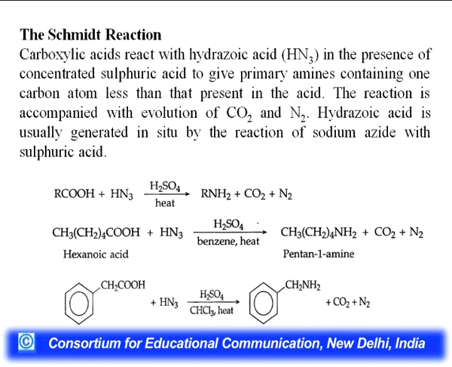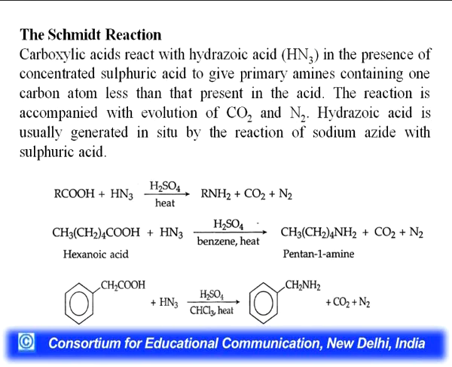Hydrazoic acid in the presence of concentrated sulfuric acid gives primary amines containing 1 carbon atom less than that present in the acid. This reaction is accompanied with the evolution of carbon dioxide and nitrogen. The hydrazoic acid is usually generated in situ by the reaction of sodium azide and sulfuric acid. There are also competitive reactions with Schmidt, Lossen and Curtius, in which product is same but starting material is different. So, we can generally see these reactions in competitions, Schmidt, Curtius and Lossen reaction.